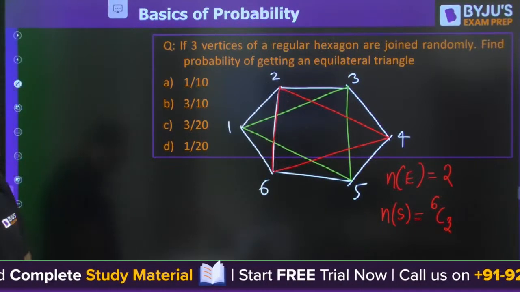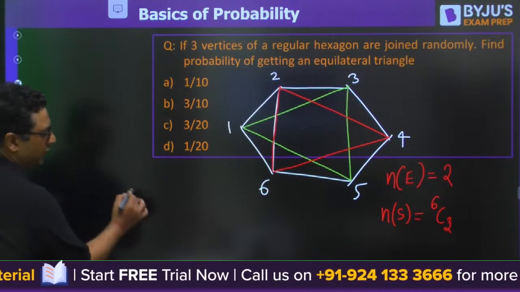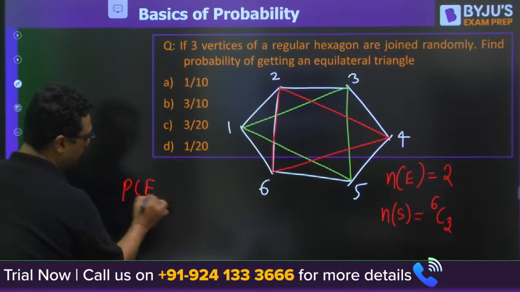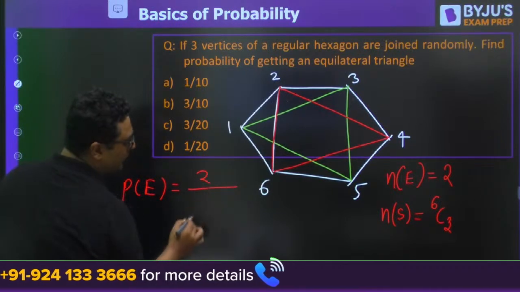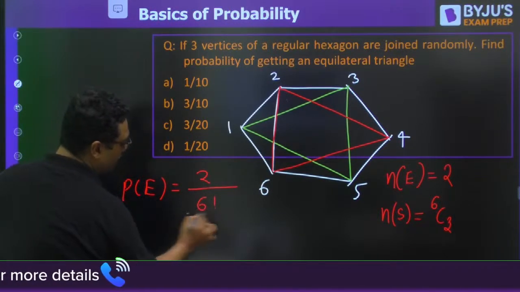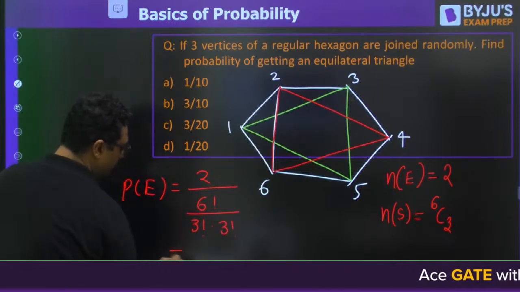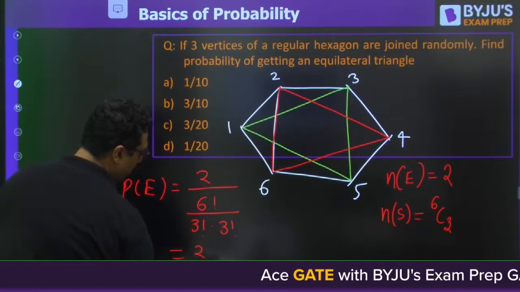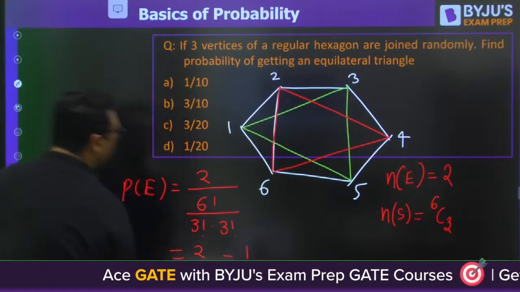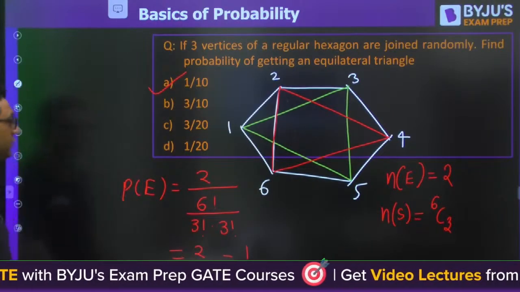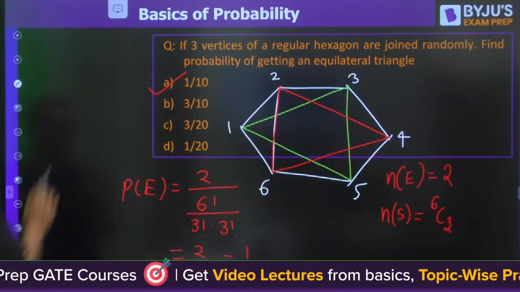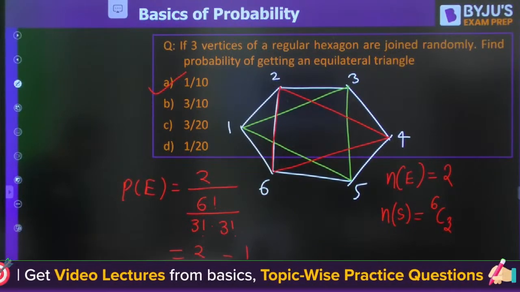Are we getting 1 by 10? You will have probability of E as 2 divided by 6 factorial by 3 factorial into 3 factorial, which is 2 by 20. A would be the right answer.